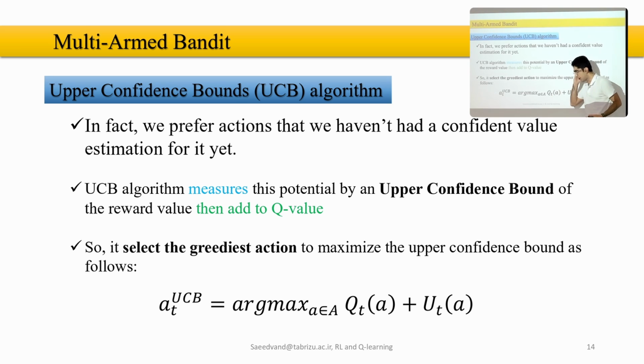So why are we adding this? Because if a machine has a very high chance to win, of course we don't care anymore whether it has been played or not. This machine has a 90%, 80% winning chance.